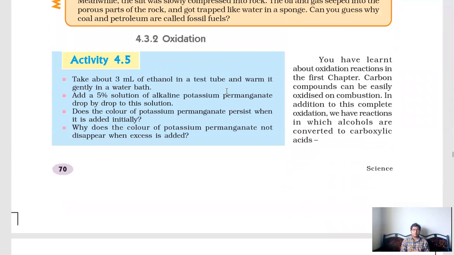Second chemical property, oxidation. We know what is meant by oxidation. Oxidation is nothing but addition of oxygen.